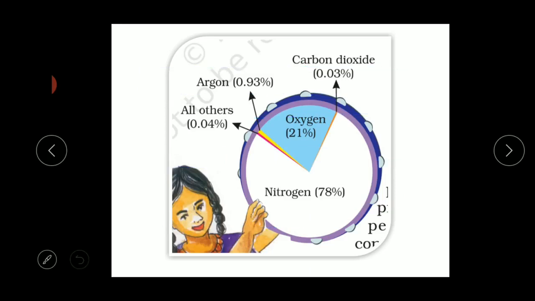See here children, this picture explains it clearly. Nitrogen: 78% of nitrogen gas is present in the atmosphere. And the next is oxygen, it is up to 21%, and carbon dioxide is up to 0.03%, and argon is 0.93%, and all the other gases and tiny particles are 0.04%. So this is the composition of the atmosphere.